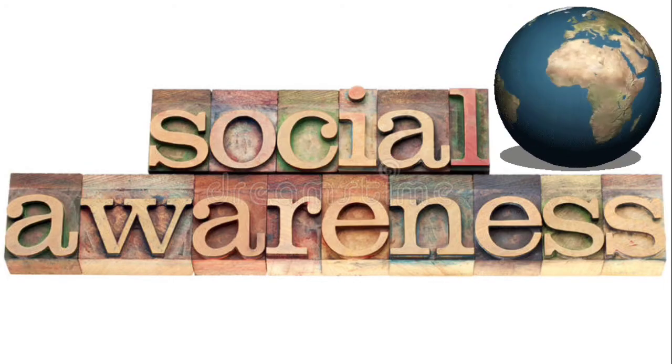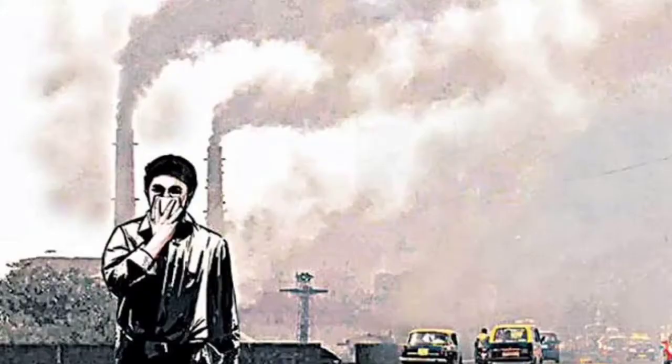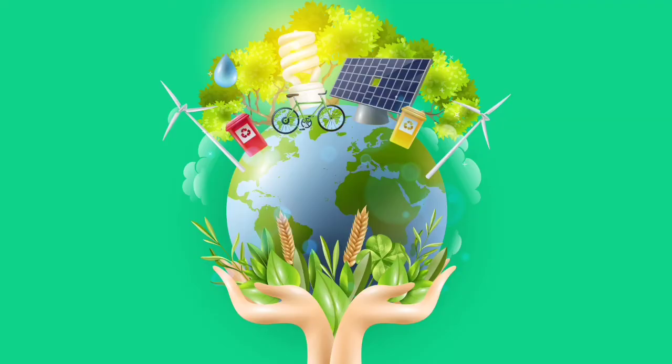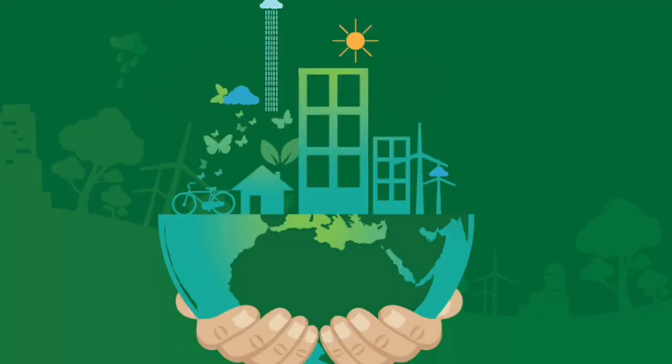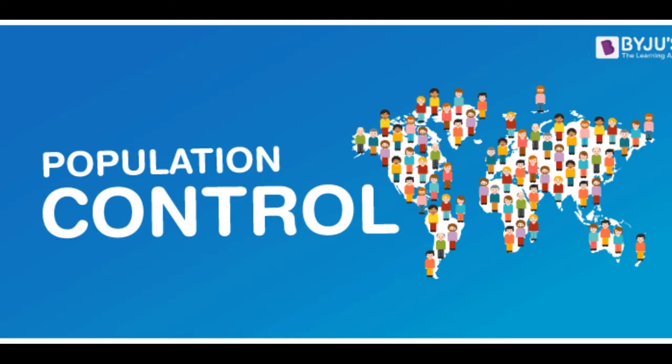We can save the environment by spreading awareness about the harms of pollution so that we can try to control pollution, because this is only social awareness. If people know how to save it and what their role is, then definitely we can save and protect our environment. The next one, population control.